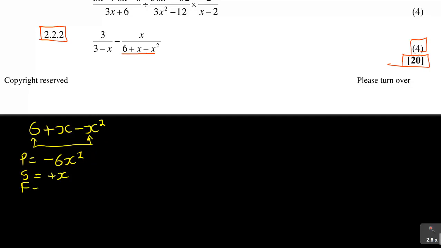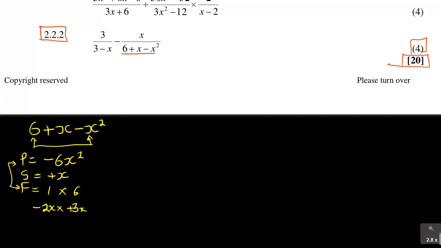The factors of 6, remember, is the factors of the product. So the factors of 6 is 1 and 6, and we have got 2 and 3. So in this case, the one that is needed is 2 and 3. So it's plus 3 and negative 2. So that is what we're looking for, and then they need to be x.